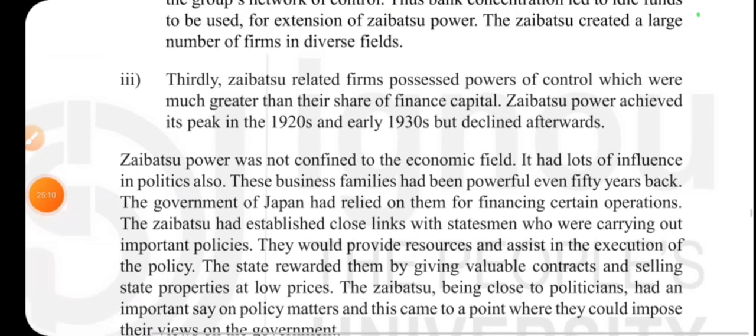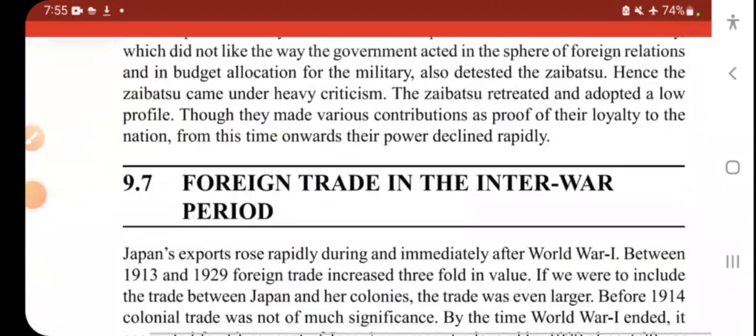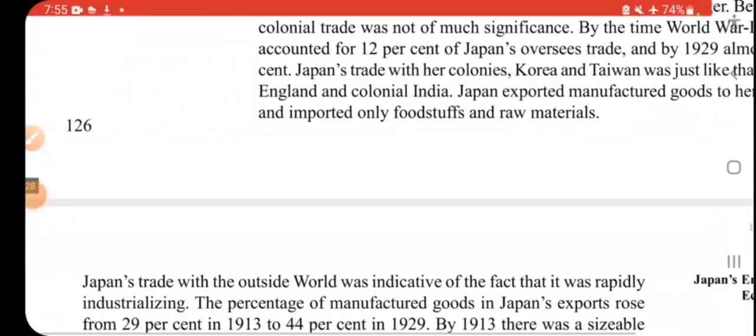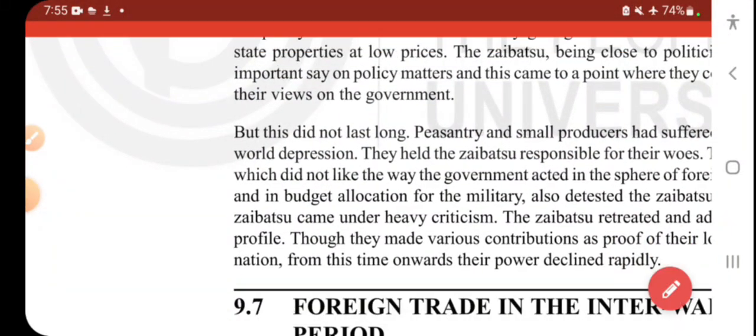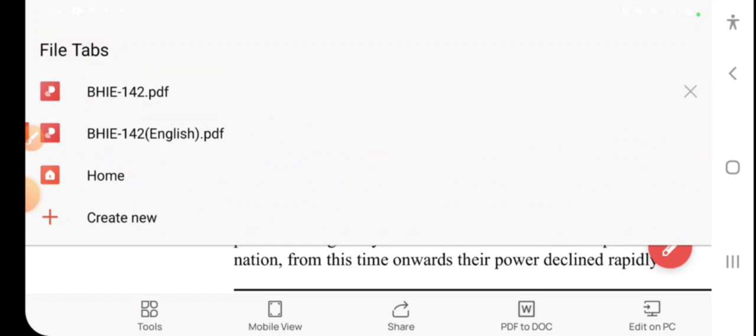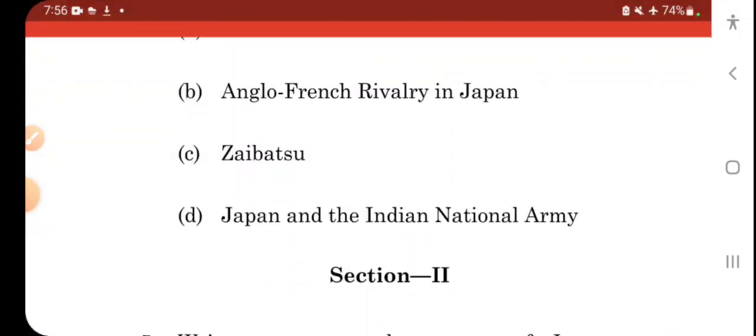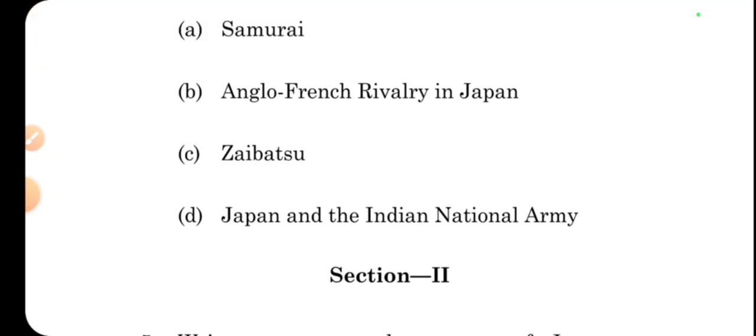ठीक है, तो ये आपका पेज, इफ़ यू सी 125 and 126, सब कॉन्टेक्स्ट 9.6। The last question for today's session is this one: Japan and the Indian National Army. This is one of the important questions that came in the previous year as well. तो ये वाला हम लोग देखेंगे कि क्या है। And Indian National Army, as you know, this is related to Subhash Chandra Bose, so we will look into that.